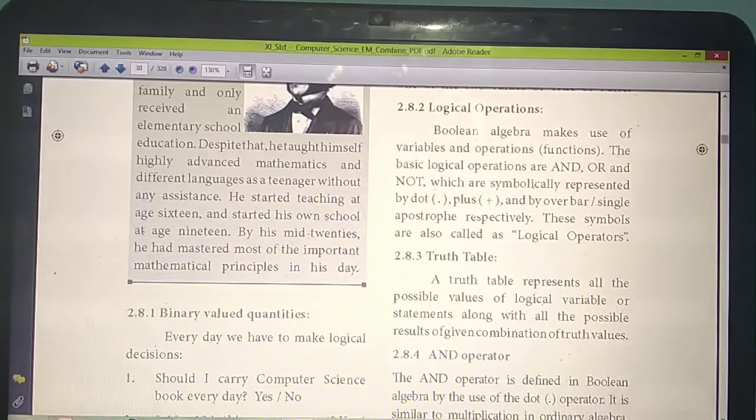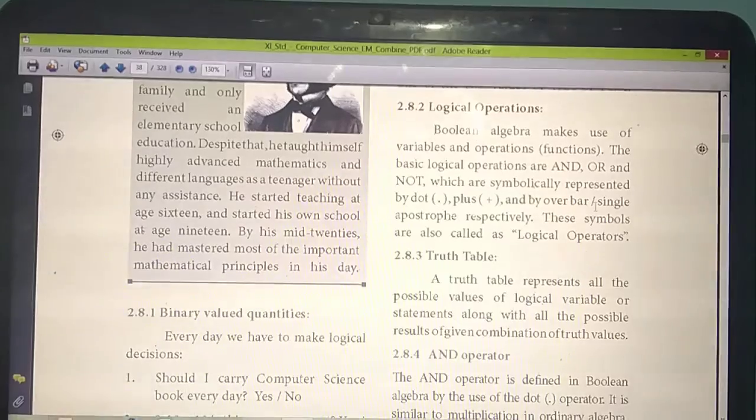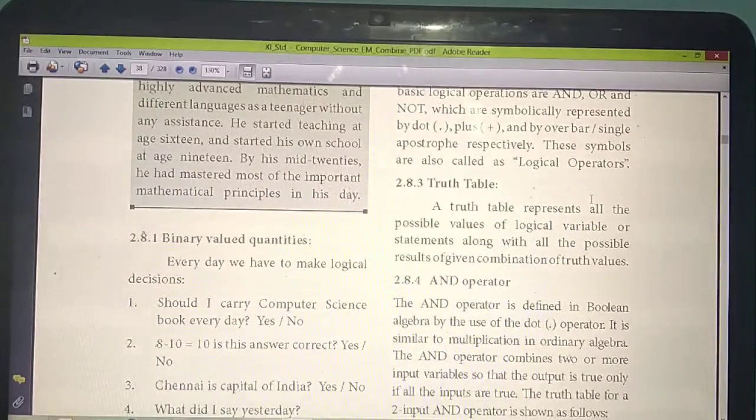These 3 operations with these symbols we are calling which one? Logical operators. Very, very important question. Logical operators. Understand? Yes.